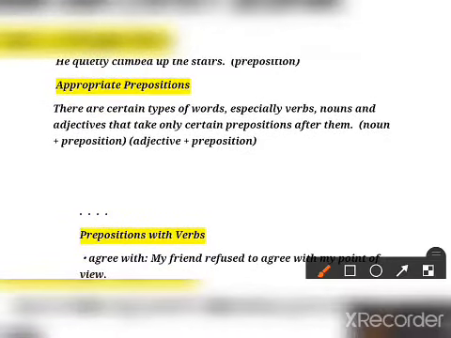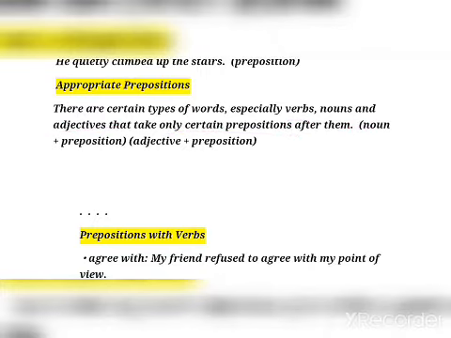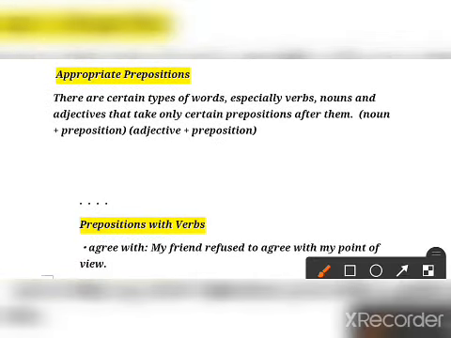Now appropriate prepositions. Some appropriate prepositions are given, that you have to understand. Page number 140. There are certain types of words, especially verbs, nouns and adjectives, that take a certain preposition after them. There are some fixed prepositions that I am going to teach you, that come with verbs, nouns and adjectives. That is a fixed preposition. We cannot change it. We have to accept it or learn it as it is. See that?